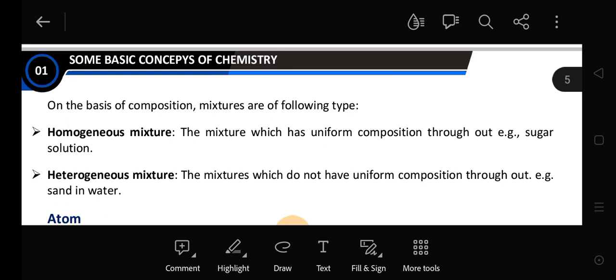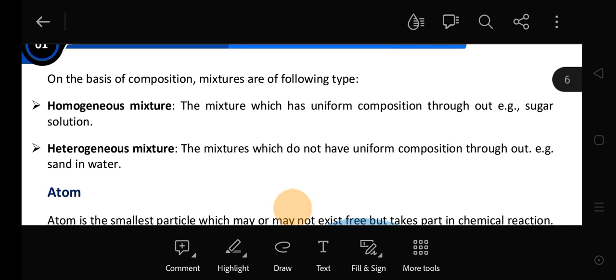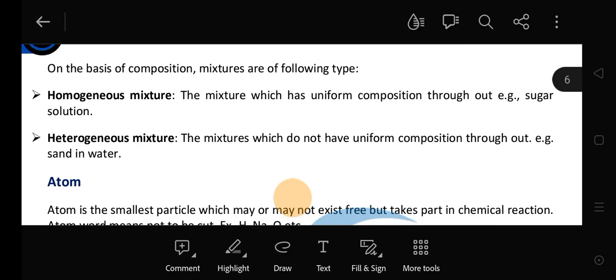Now you know that mixture is also of two types, homogeneous mixture and heterogeneous mixture. As I told you earlier, if the uniform composition throughout the mixture, that is called homogeneous mixture. For example, sugar in water. Clear? Now next is heterogeneous mixture. If the mixing does not have the uniform composition throughout, for example, sand in water.